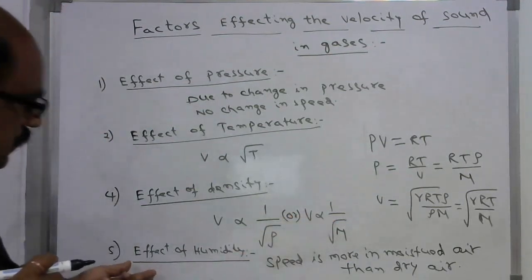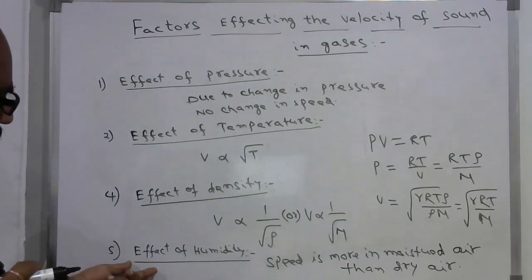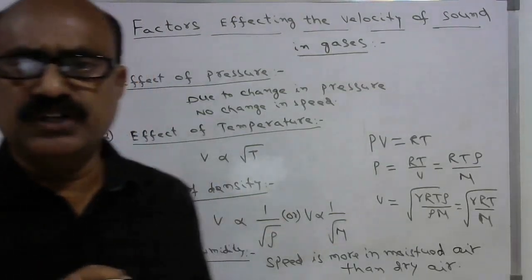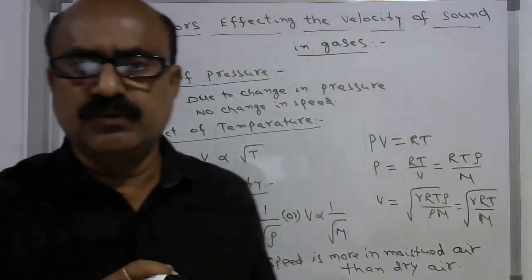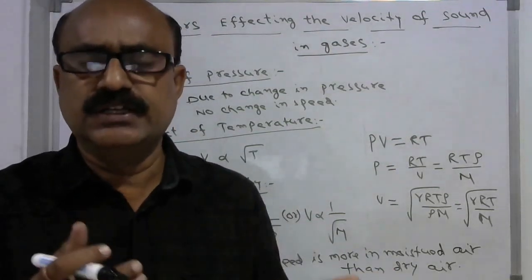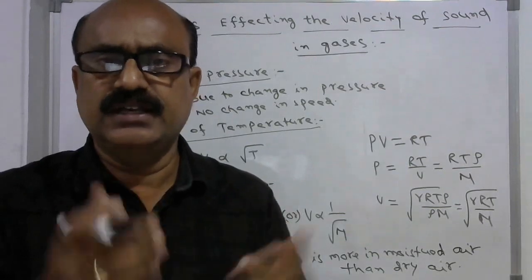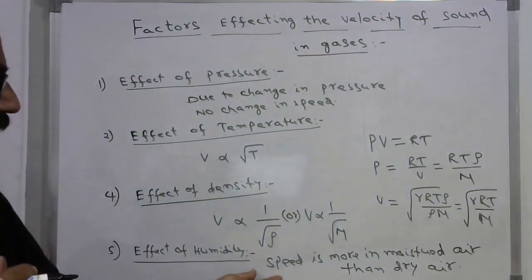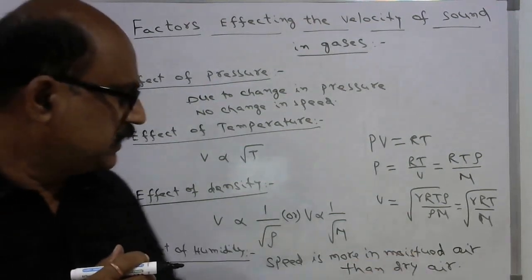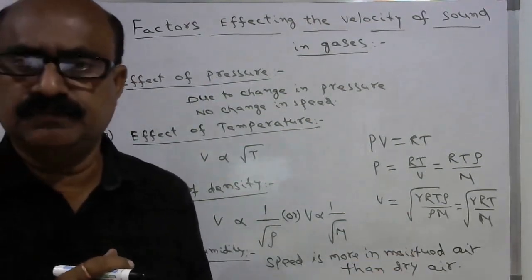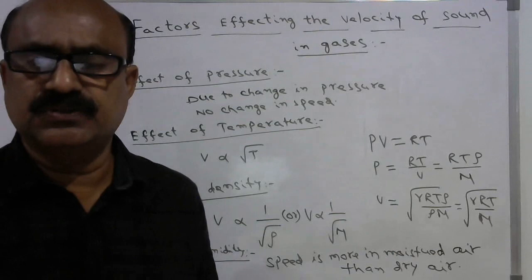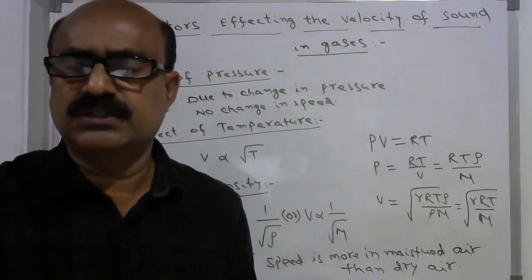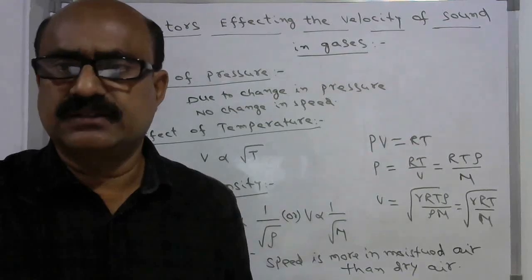Now let us see another effect, humidity. Humidity means moist air. In moist air, the density is less than dry air. That is why the speed of sound is more in moist air than dry air. These are the factors which affect the speed of sound or velocity of sound in gases.